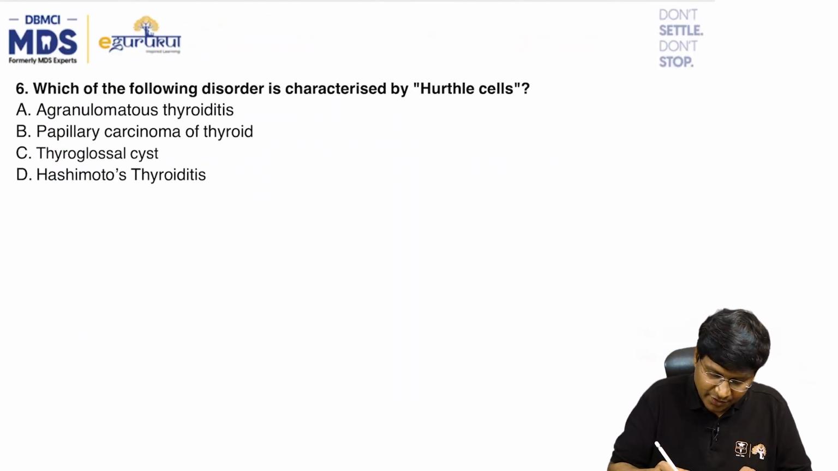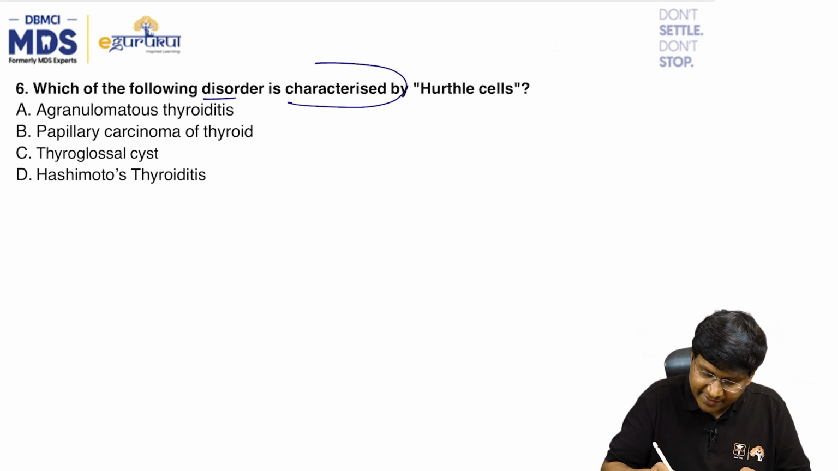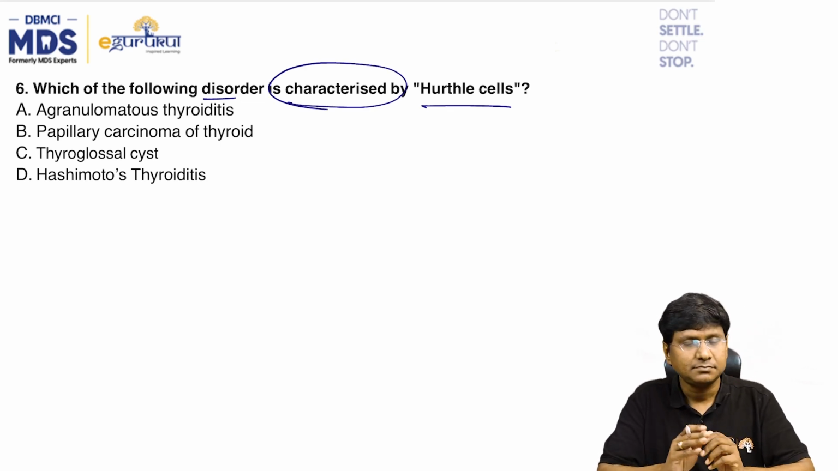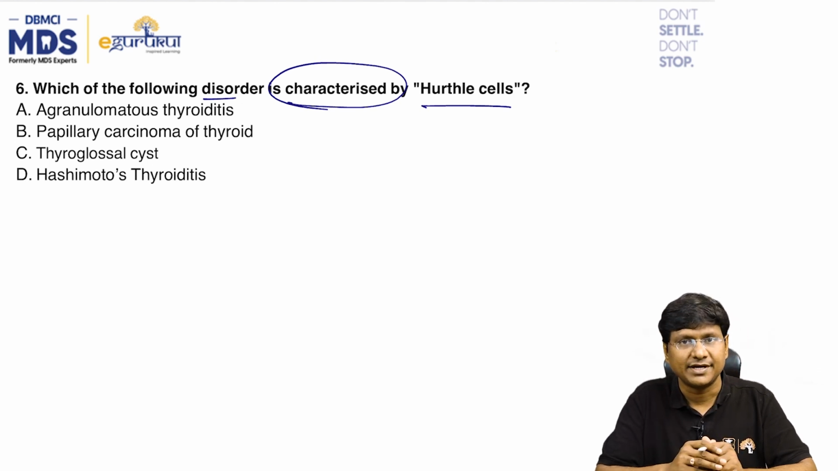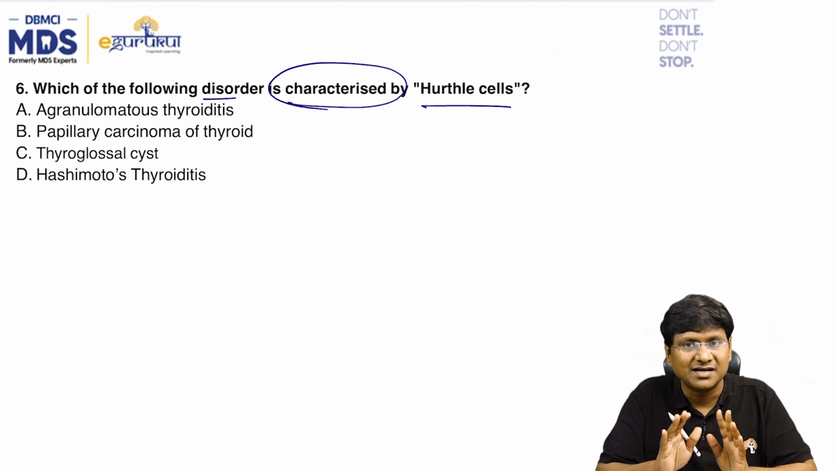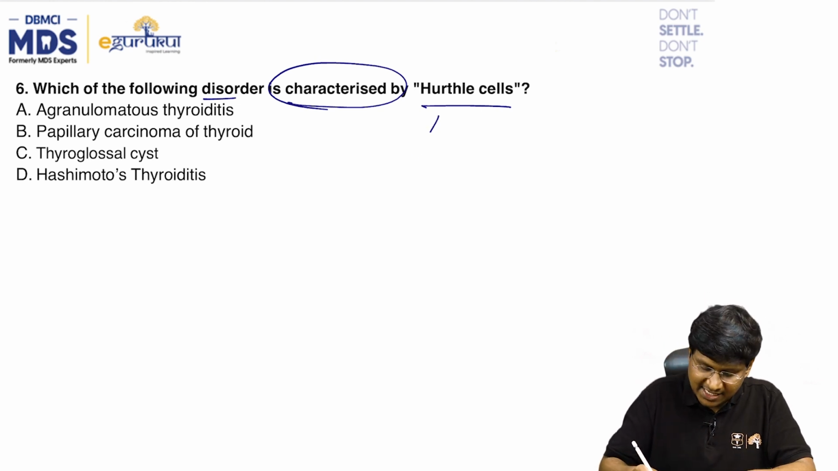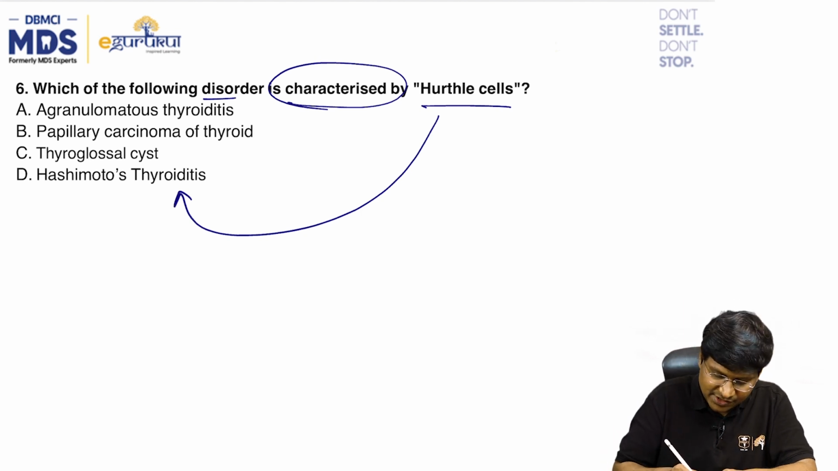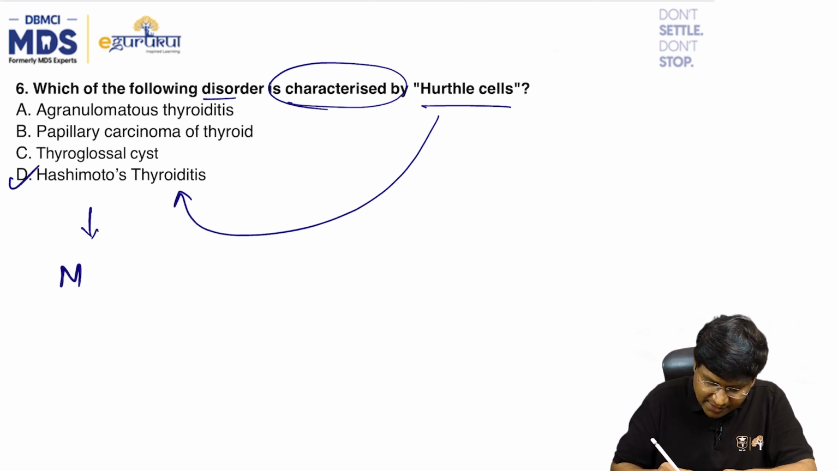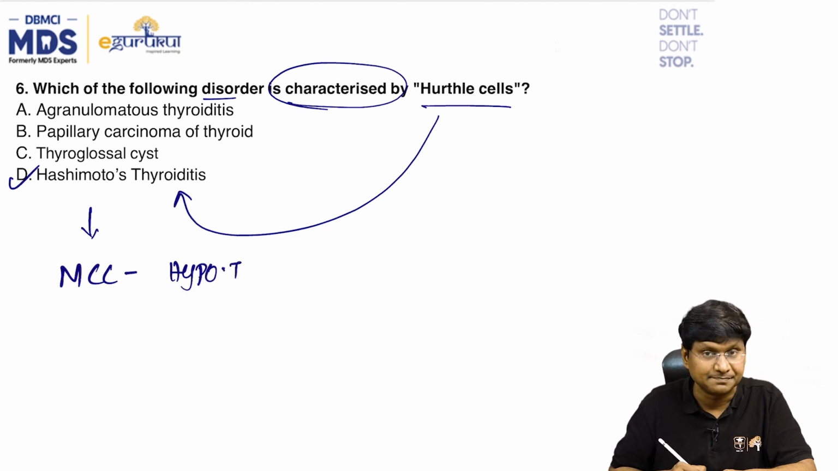Next question. Which of the following disorders is characterized by the Hurthle cells? Options are granulomatous thyroiditis, papillary carcinoma of thyroid, thyroglossal cyst, and Hashimoto's thyroiditis. Hurthle cells are the cells which are present in Hashimoto's thyroiditis. What is Hashimoto's thyroiditis? It is an autoimmune disorder which is the most common cause for hypothyroidism, right?